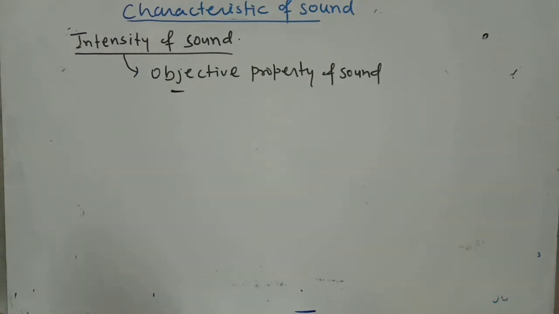So what is the intensity of the sound? Intensity is defined as the sound energy that passes normal to a surface of unit area in unit time.